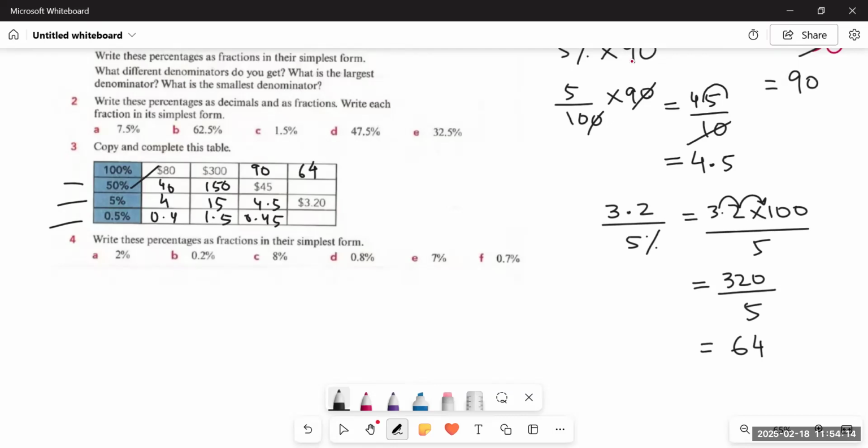Now when I calculate its 50%, 50% means the half of 64. And you can check, half of 80 is 40, half of 300 is 150, half of 90 is 45. So similarly, half of 64 would be 32. Even without calculation, we can use these tricks to calculate these verbally in the mind.